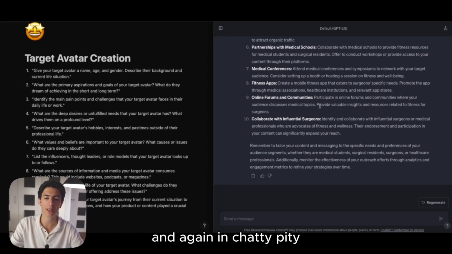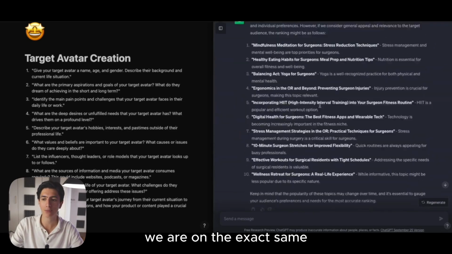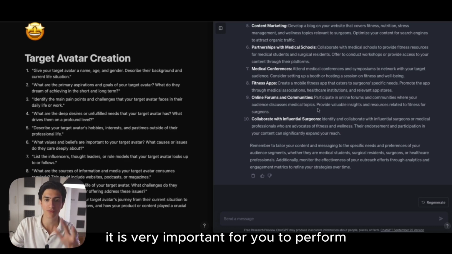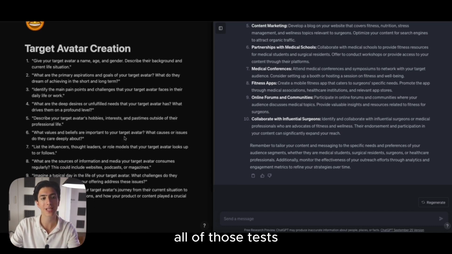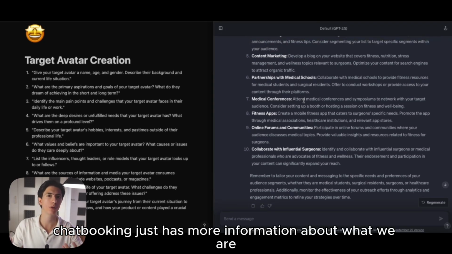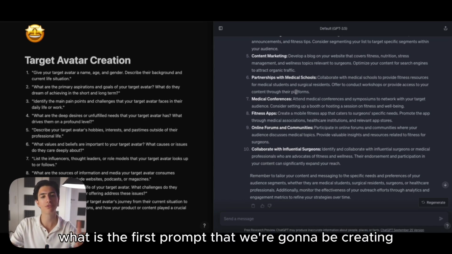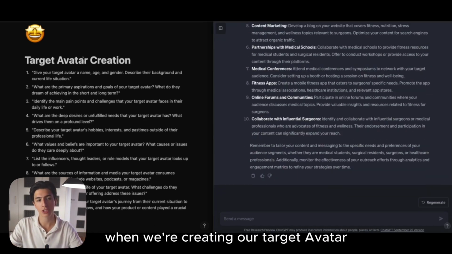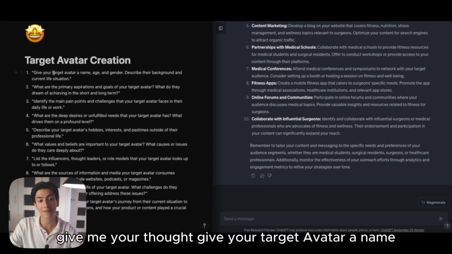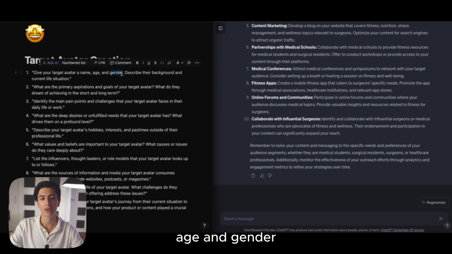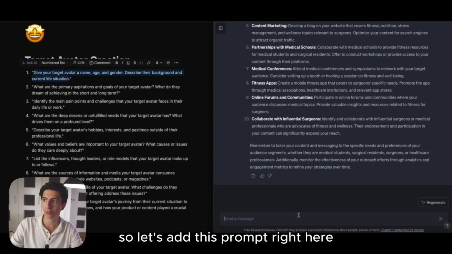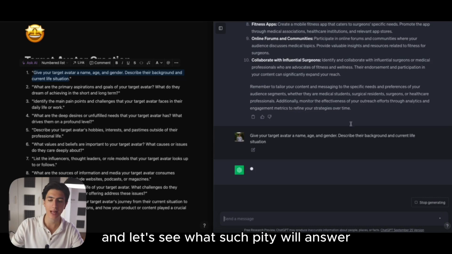And again, in ChatGPT, we are on the exact same chat box that we have been using for all of the lessons of this course. We've talked many times about this. It is very important for you to perform all of those tests and add all of those prompts in the same chat box, because ChatGPT just has more information about what we are doing. So what is the first prompt that we're going to be using to create our target avatar? The first prompt is this: give your target avatar a name, age, and gender. Describe their background and current life situation. So let's add this prompt right here and let's see what ChatGPT will answer.